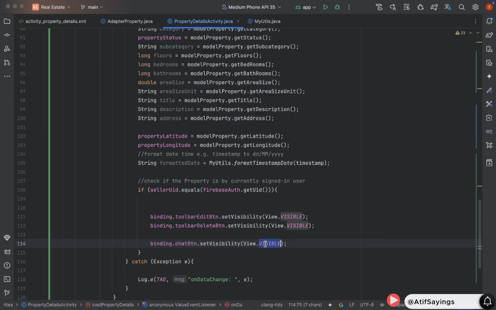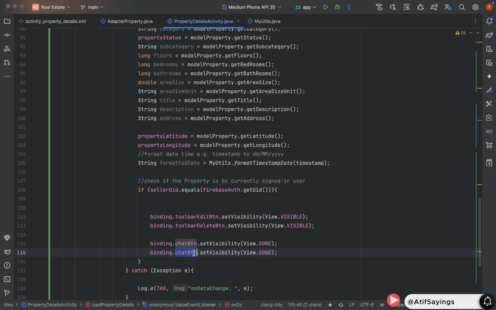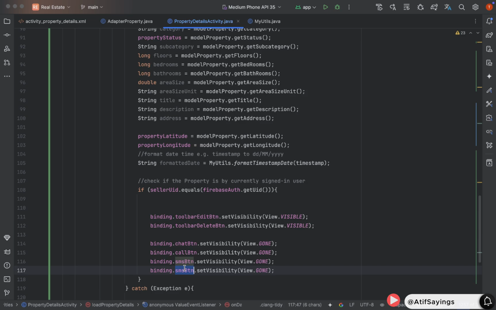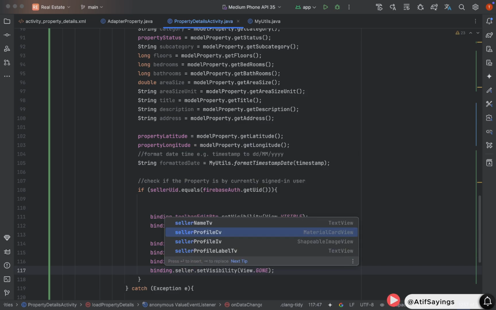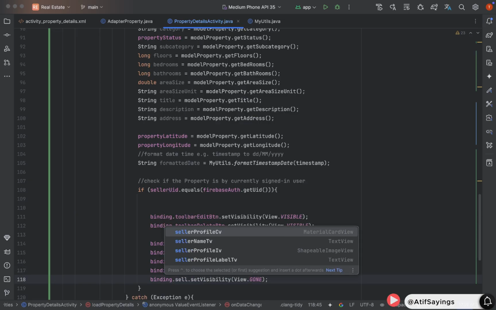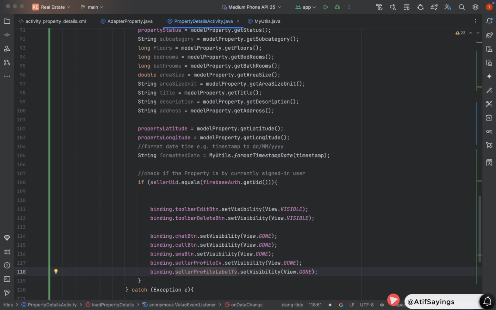Starting with the chat button, binding.chatButton.setVisibility(View.ON). Also hide the call button and SMS button and seller profile option that is available with the ID sellerProfileCV. CV means card view. And we also need to hide the label that is available with the ID sellerProfileLabelTextView.